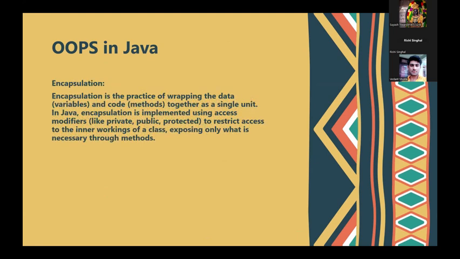Now, in object-oriented programming, let's move on to the first part of OOPs, that is encapsulation. Encapsulation is the practice of wrapping the data, variables, and code together into a single unit. In Java, encapsulation is implemented using access modifiers like public, private, and protected to restrict access to the inner workings of the class, exposing only what is necessary. So what exactly does encapsulation mean? It is a method in which different types of data are wrapped together.